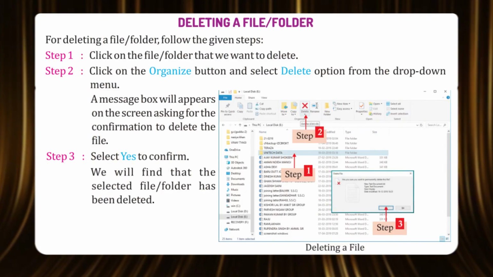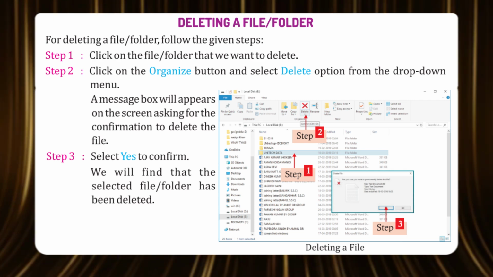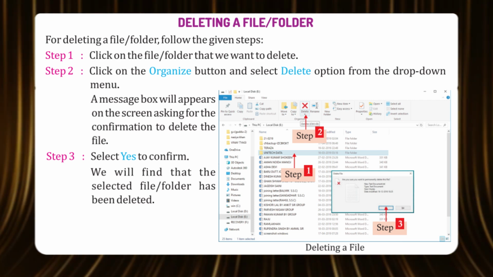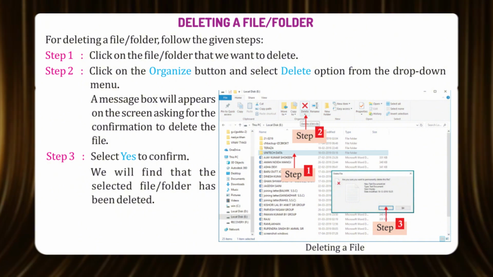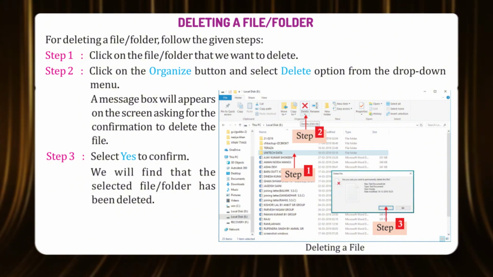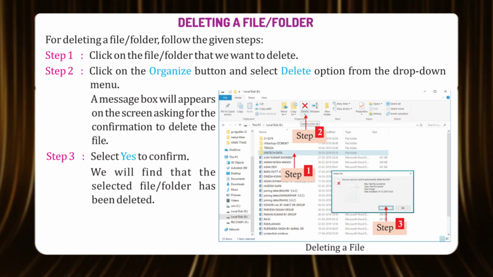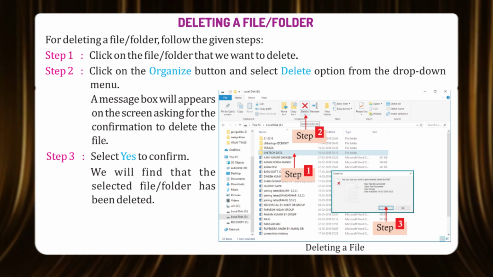Deleting a file folder. For deleting a file folder, follow the given steps. Step 1. Click on the file folder that we want to delete. Step 2. Click on the Organize button and select the Delete option from the drop-down menu.